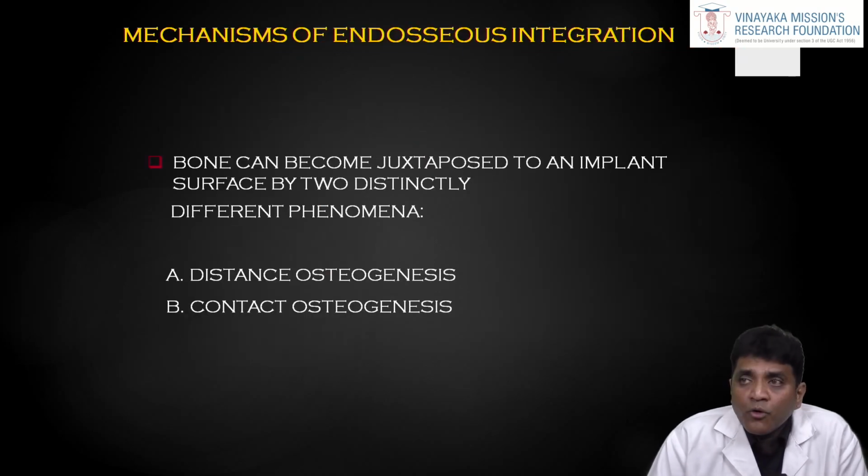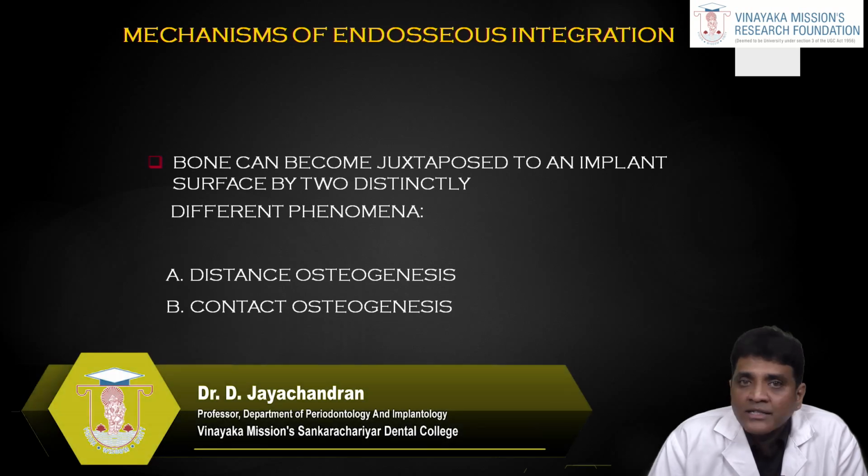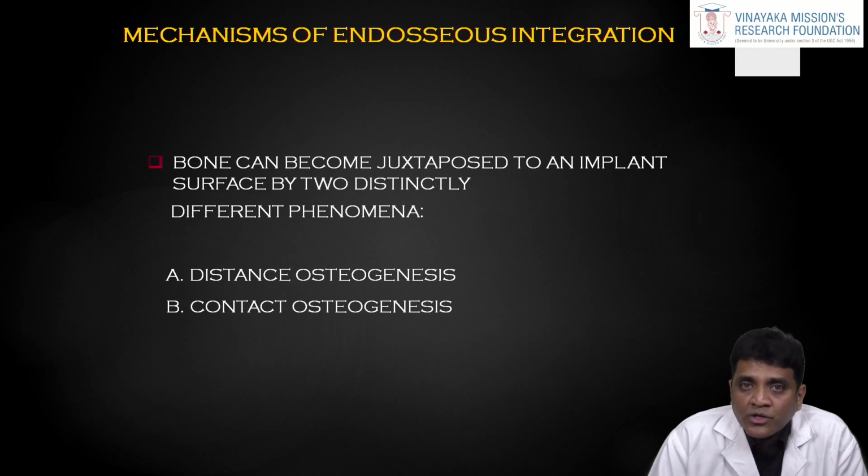Then coming to bone formation, there is a mechanism involved in the endo-osseous integration. It will be either distant osteogenesis or contact osteogenesis. What is the concept behind these two? Basically, when you are placing an implant, as we previously mentioned during the healing phase, the plasma protein coats the implant surface, and this will be positively charged. Even the implant which we are using right now is highly positively charged, plasma sprayed, and all the bioactive substances are coated over there.